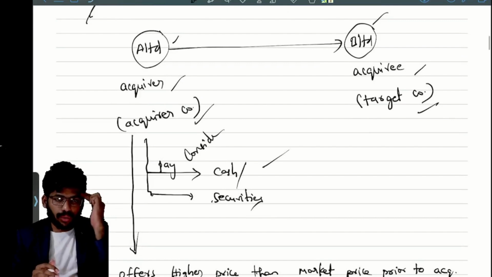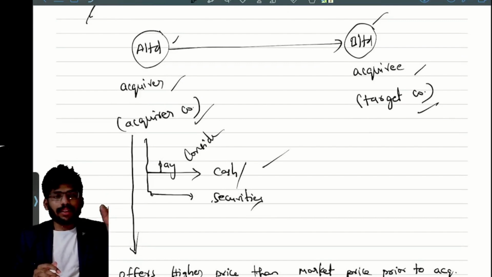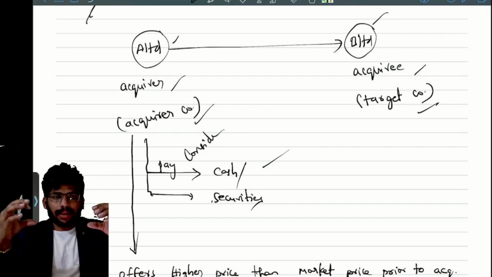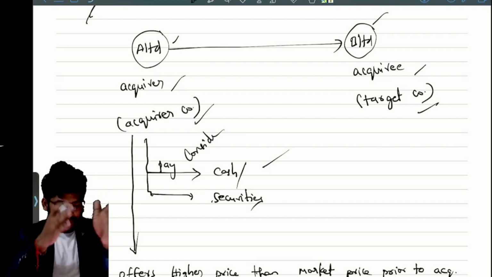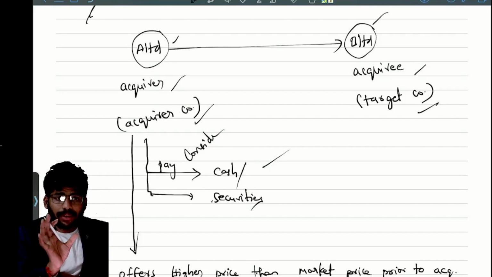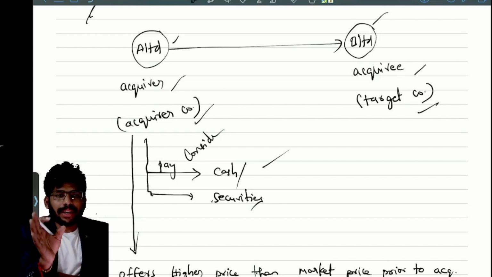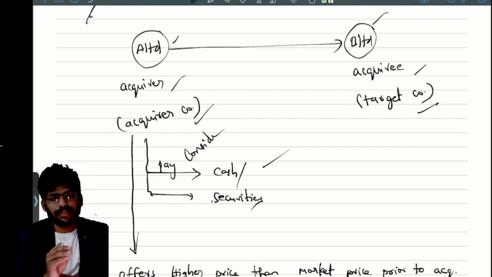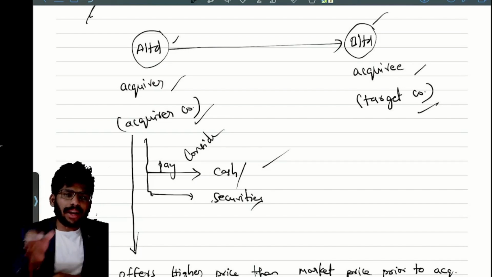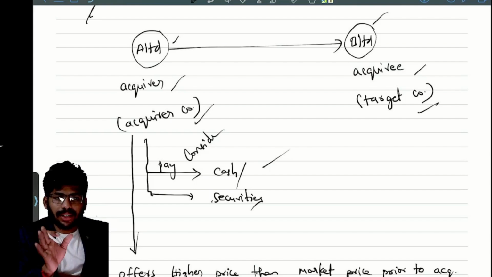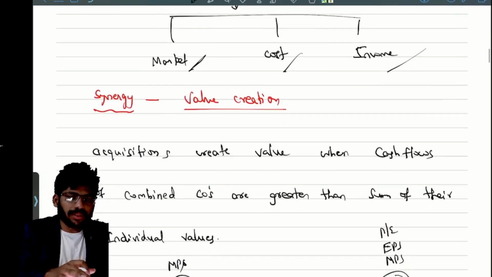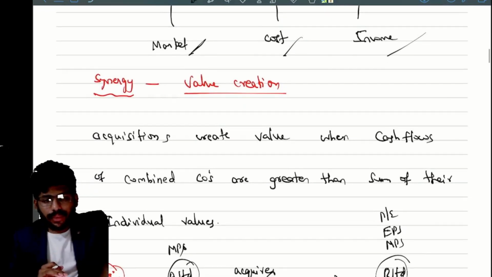First of all, you need to keep in mind all the things here: acquirer company, target company. Pay consideration. It may be in cash or securities. We are paying some amount, acquiring at a particular price. That is nothing but acquisition price. So market price is 100, acquisition price is 120. The difference 20 is nothing but acquisition premium. If you have clarity about this, that's okay for me. Clear?